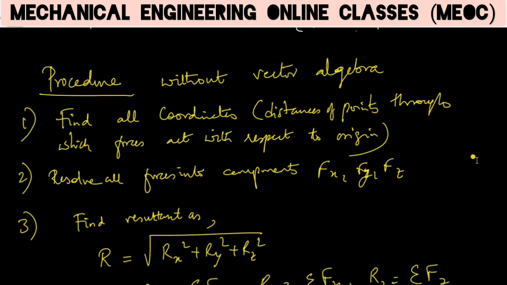Now the procedure without vector algebra. So we are talking about this procedure for a general force system. We have solved an example of a parallel force system, but we are doing it for a general force system. So without vector algebra, we have to find all the coordinates, meaning that we have to find the distances of all the points with respect to origin.